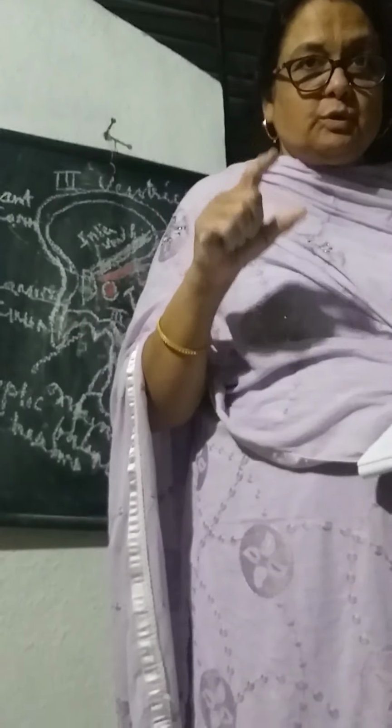And obstruction to the third ventricle, since it is a very small space in the brain, by tumors will lead to increased intracranial pressure in adults, and in infants it will lead to hydrocephalus.